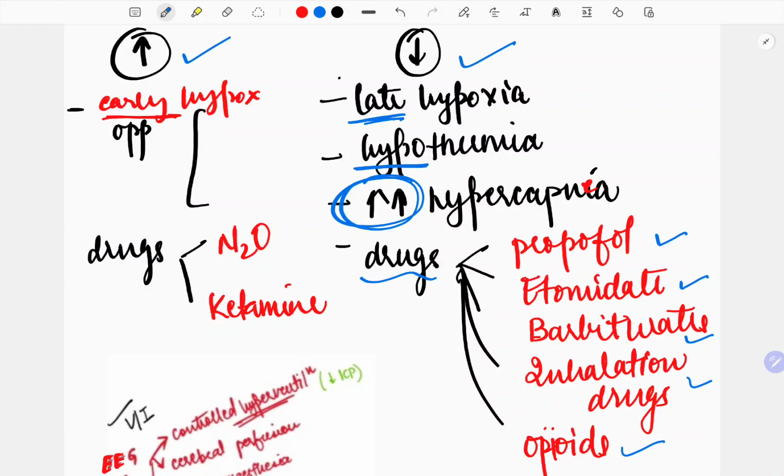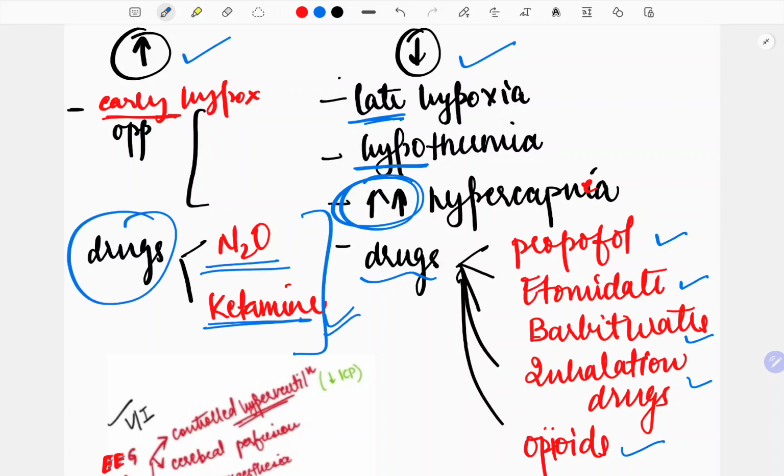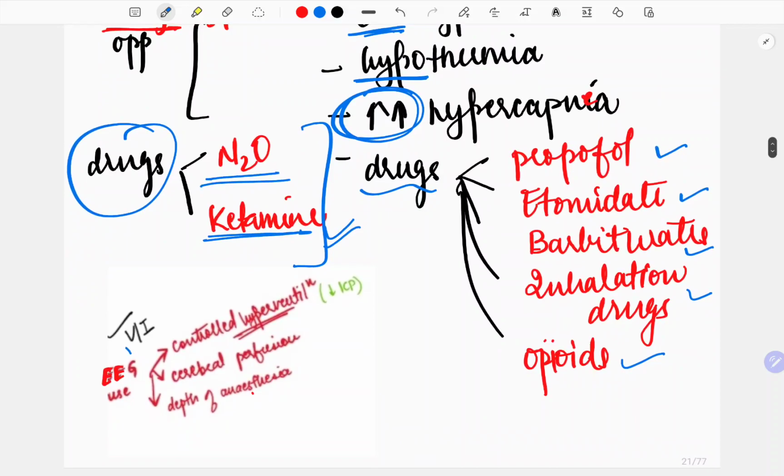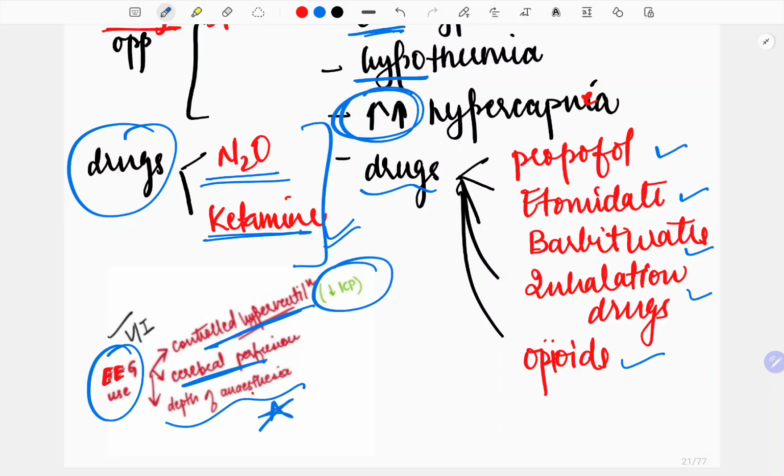And for increase it is the opposite, like early hypoxia, hyperthermia, hypocapnia, and drugs like nitrous oxide and ketamine. So just remember these two, the rest will all decrease. And very important is EEG can be used for controlled ventilation, hyperventilation, specifically in surgeries where you have to reduce the intracranial pressure, like neurosurgeries, cerebral perfusion and depth of anesthesia to check.